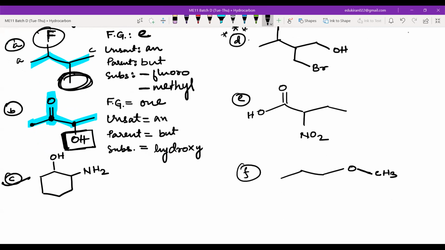I want answers from all of you. It looks like Parvati had already written it. Yes, Parvati, functional group is correct. Very good. Unsaturation is AN. Functional group is right. Unsaturation is right. Parent is right. Substituent is also right. Very good, Parvati. Now you can also do the E1, Parvati. The F1 also. I finished D and F.